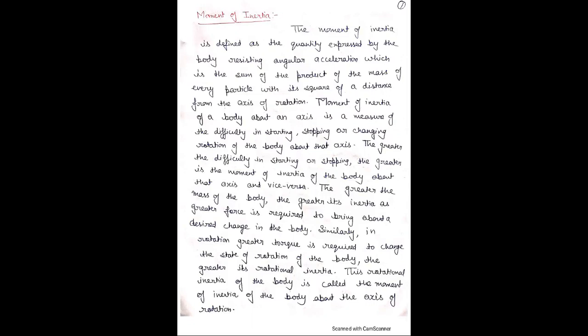Similarly, the greater the mass of the body, the greater is the inertia, as greater force is required to move the body if the mass of the body is very high. Similarly in rotation, greater torque is required. Torque is the turning effect of force.